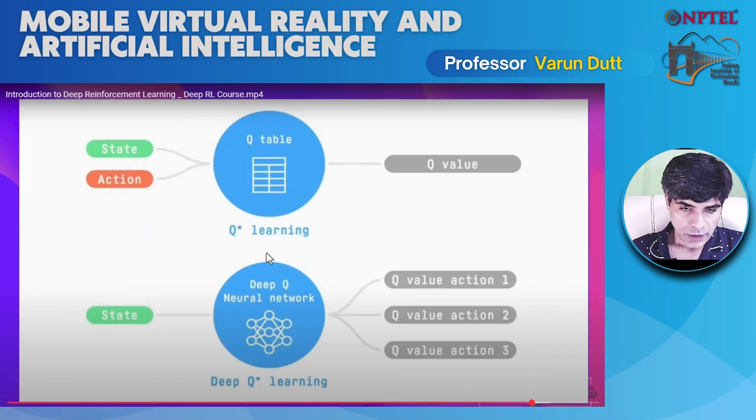In contrast, in this particular new approach, we have a deep Q neural network, a set of nodes and connections between those nodes. We give a state and then we generate the values corresponding to the different actions as Q value 1, Q value 2, Q value 3.